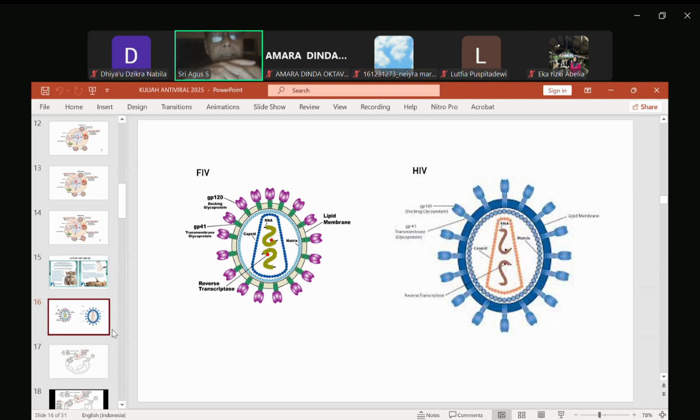Sel hepar yang terinfeksi virus mati tapi sel normalnya juga rusak, itu tidak boleh. Sulitnya seperti menemukan obat anti kanker.